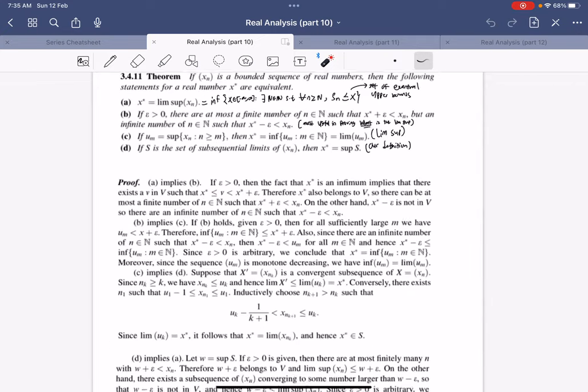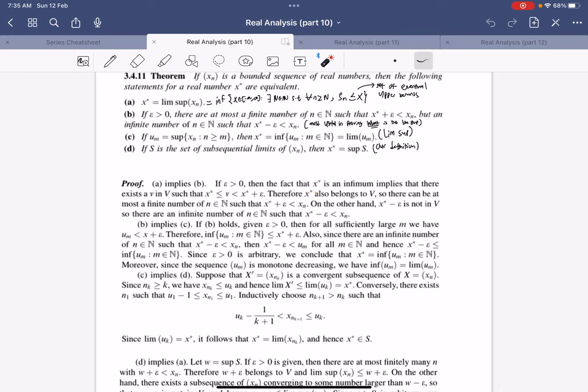Because we know that x star is the infimum, it implies that there will be a V in the bigger set, where V means this eventual upper bound. So there is this upper bound larger than the lim sup but less than lim sup plus some epsilon.